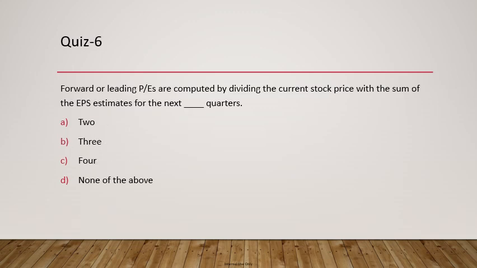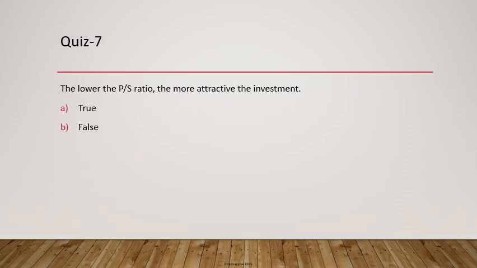The next question is forward or leading P/Es are computed by dividing the current stock price by the sum of EPS estimates for how many quarters in the future, and it's 4 quarters, essentially 1 year. So this has already been marked, so this becomes our answer. And now we move on to the next one. Lower the P/S, which means price to sales ratio, more attractive is the investment.